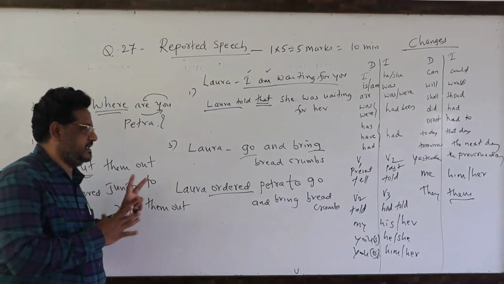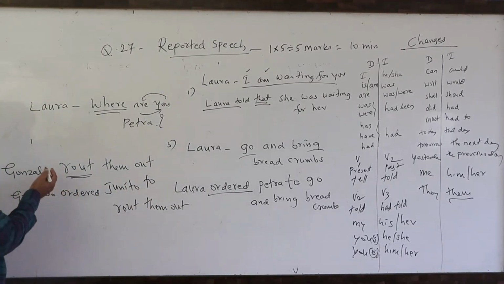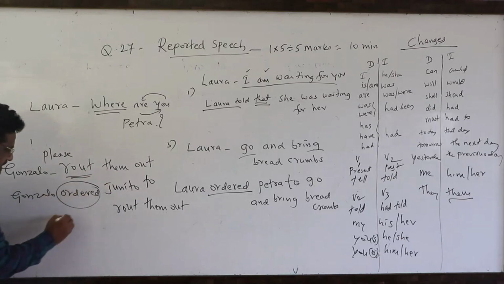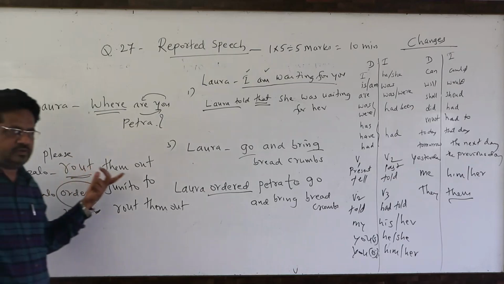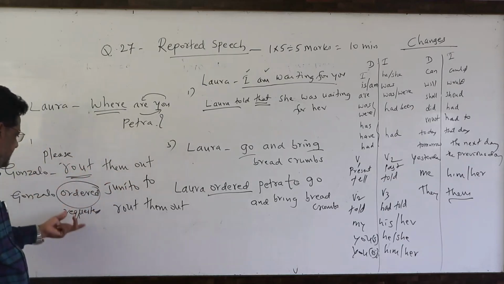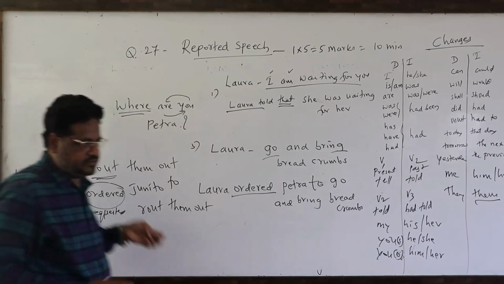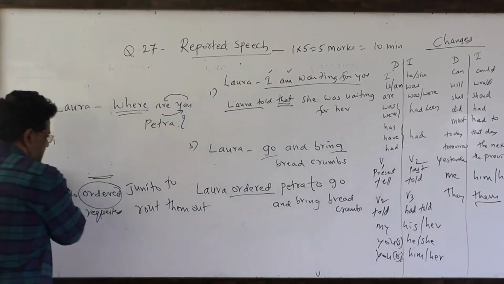In this way you have to answer. If it's an ordering sentence or a request, for example, "Gonzalo, please route them out", then instead of "ordered" you will use "requested". Gonzalo requested Juneto to route them out. It depends: if it has "please", add "requested"; if it is a direct verb, add "ordered". That's how you answer the imperative sentence.